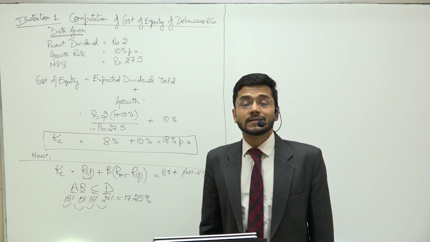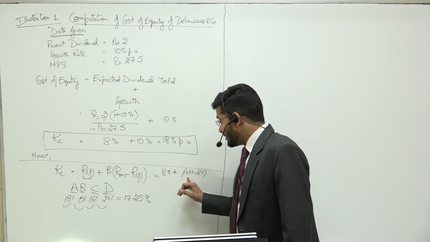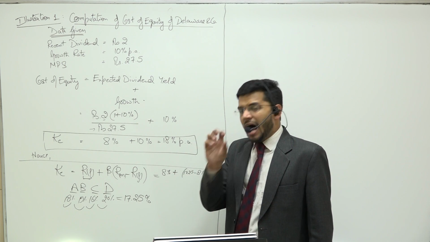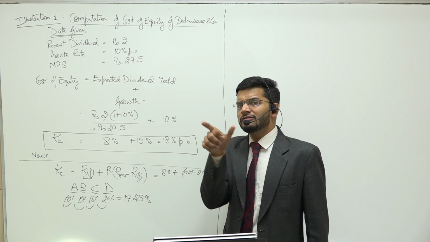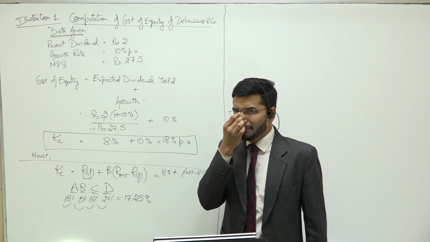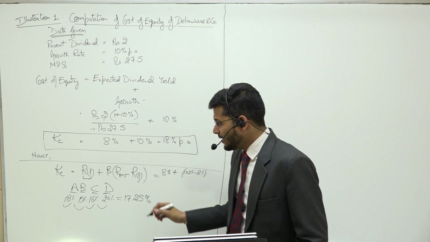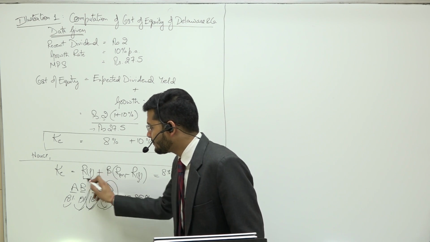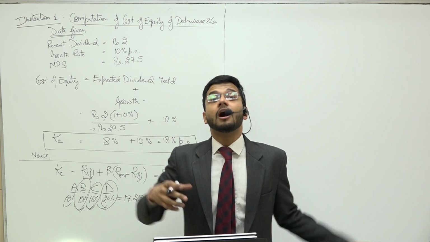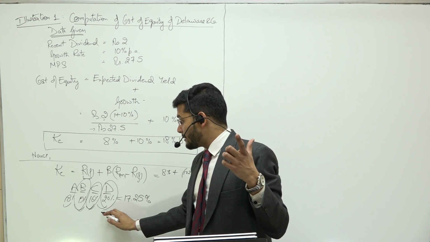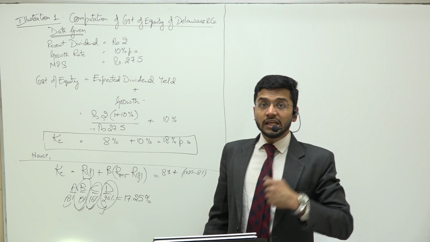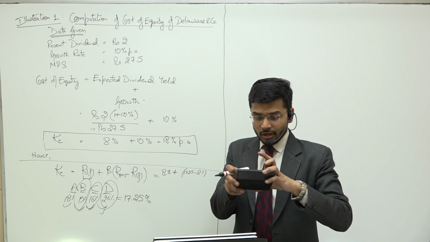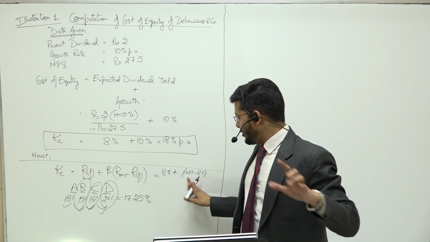But now the question is, how much out of this differential will be given to you will be determined by how much risk you are willing to take. If you are willing to take higher risk, say for example you are willing to invest in D, then I can even offer you more than 9.25%.